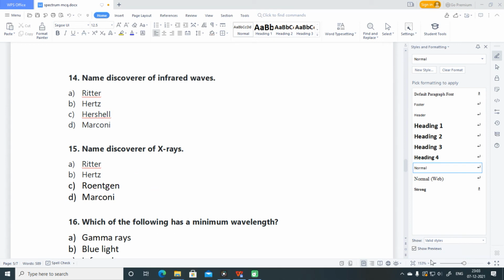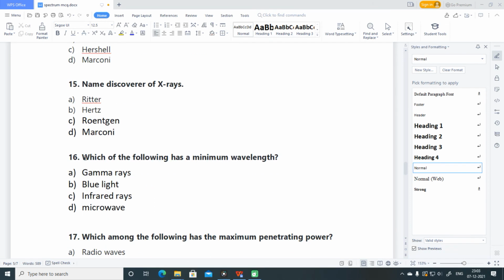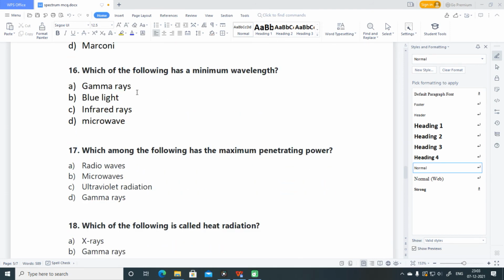C part. Next question is, which of the following has minimum wavelength? See, gamma rays have maximum frequency, which means lowest wavelength, as wavelength and frequency are inversely related to each other.